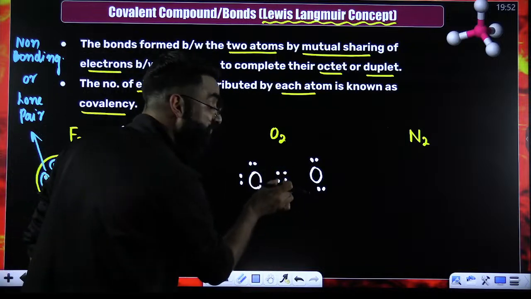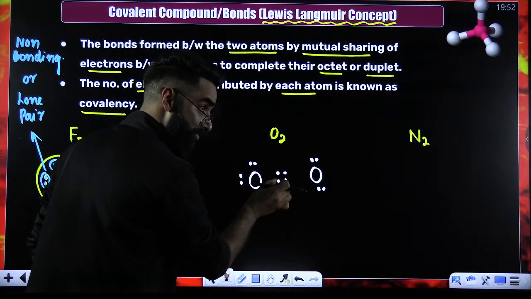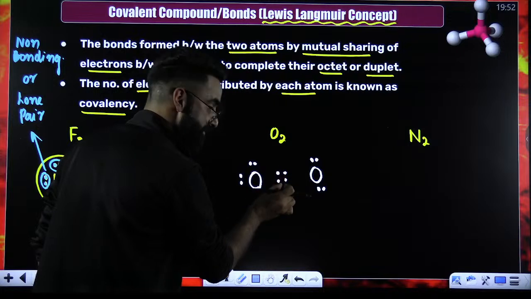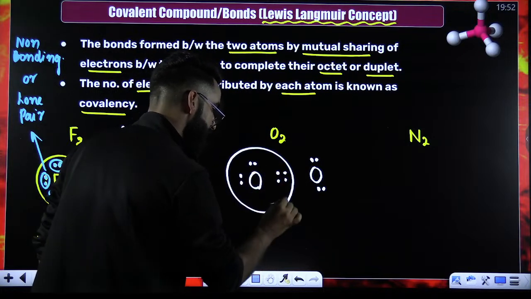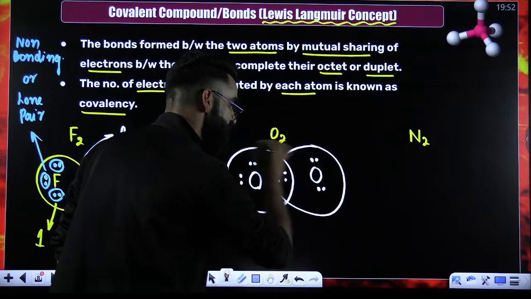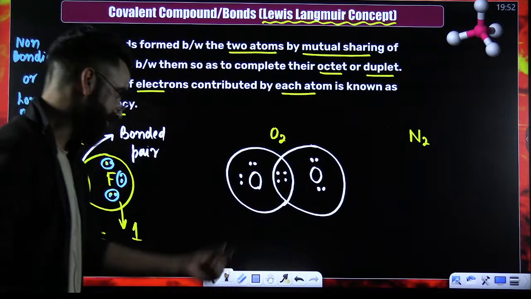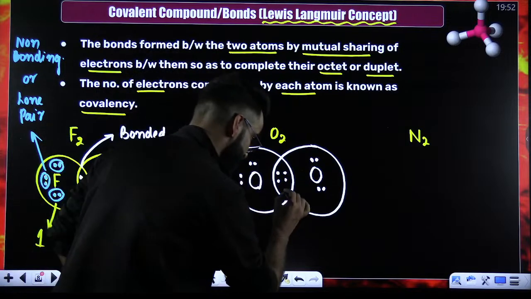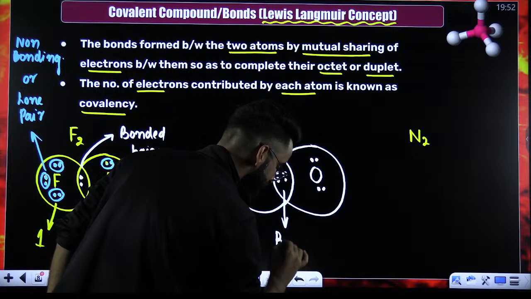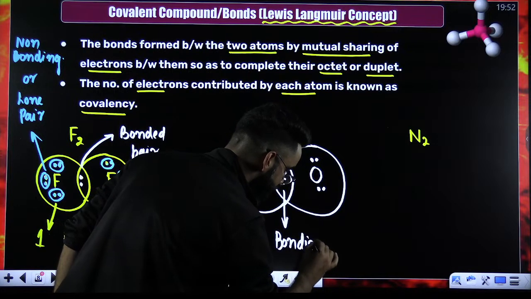Now these 4 electrons, which I'm calling 2 electron pairs, these 2 electron pairs will be mutually shared by this one as well as this one, right? So these 2 electron pairs which are mutually shared between these 2 atoms, I call them the bonding pairs.